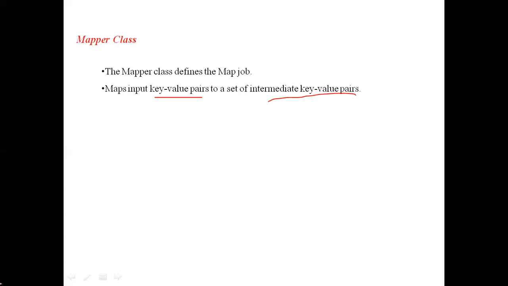Why are we calling the output intermediate key, value pairs? Because the output of this map will be given as input to the reducer class. Then only we will get the final output. That's why the output of this map is called the intermediate key, value pair. Already we know this point very clearly. At every phase, the input is in key, value pairs and the output is also in key, value pairs. Since it is giving the intermediate output, it is called the intermediate key, value pair.